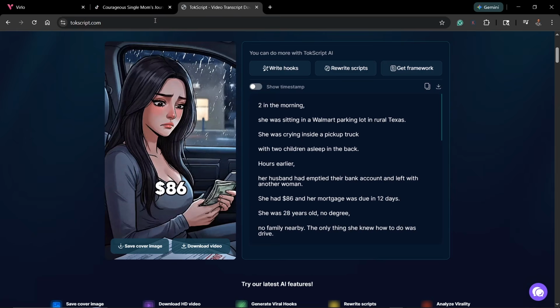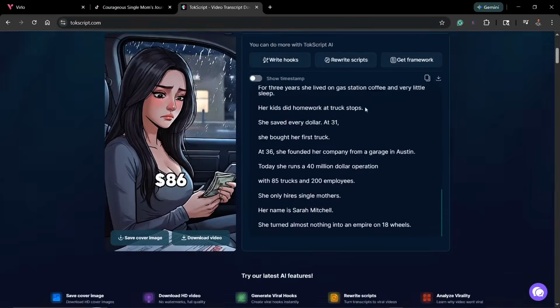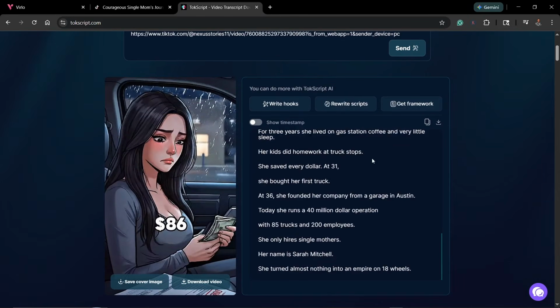Now once you copy the video link, come over to this website that's talkscript.com. Now this website will actually help you transcribe TikTok videos. Once you put the link, it will automatically transcribe the video for you. Now once it generates the transcript for you like this, all you need to do is simply copy the video transcript.